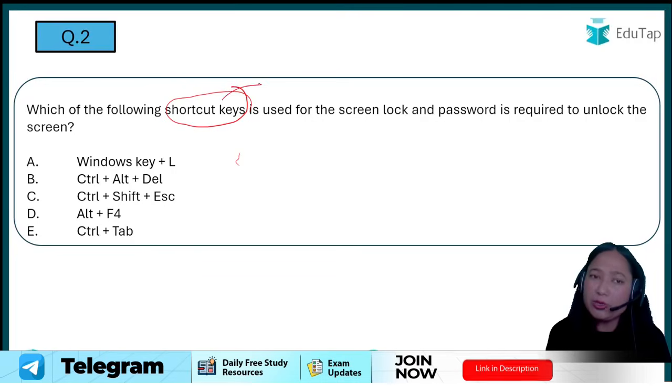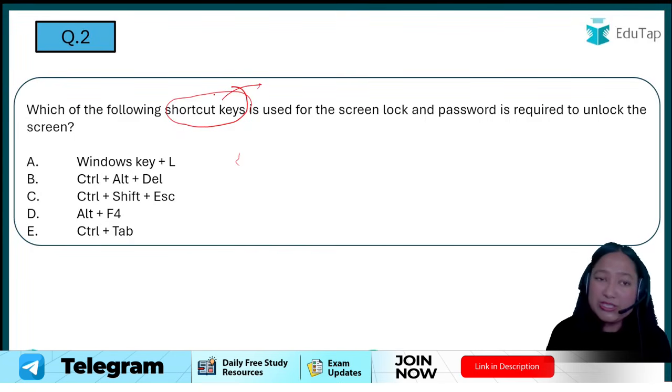If you take a look at the previous year questions of 2022, 2021, 2024, you will see a lot of questions have been asked from the shortcuts. So, another important topic for your examination.